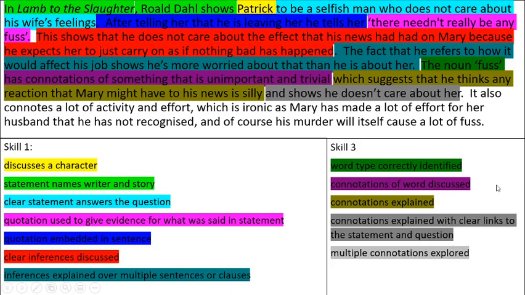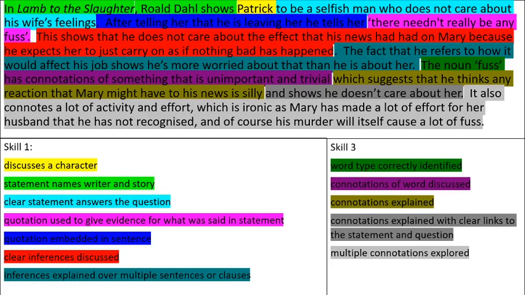Have I explored multiple connotations? Yes, because I've also said it connects a lot of activity and effort, and that's ironic, because Mary has made a lot of effort for her husband and he has not recognised it. And of course his murder will itself cause a lot of fuss. So that's something we haven't really done before, but that's a new thing where you really get as much analysis out of that word as you can. So I'll pause there for you to catch up on your annotations if you need to, but that was our WAGOLL.